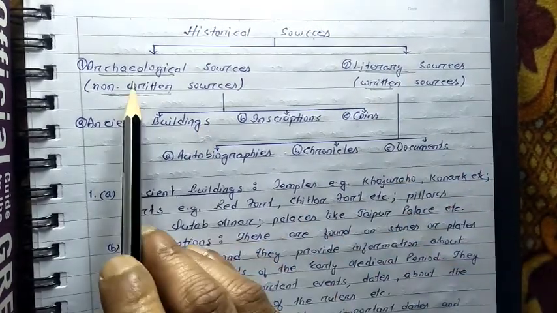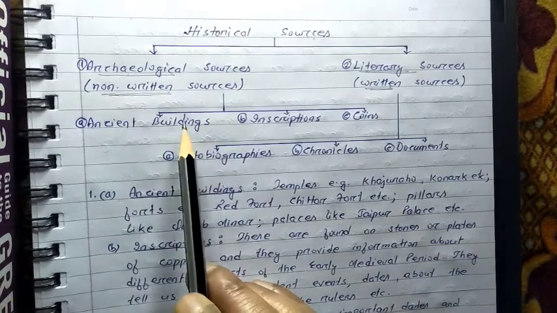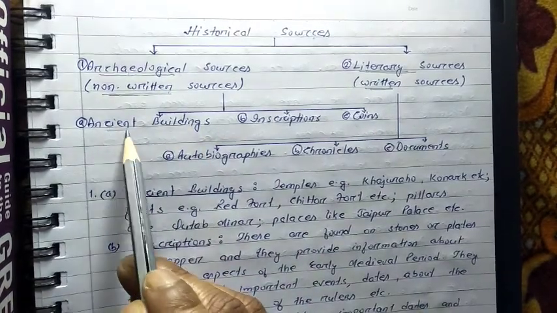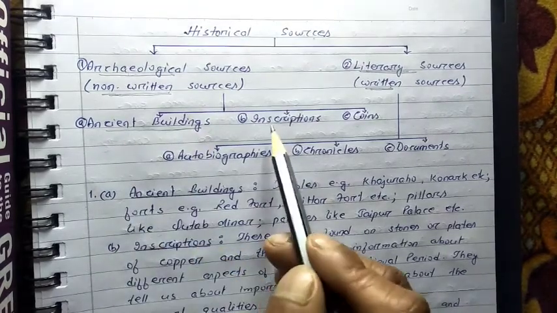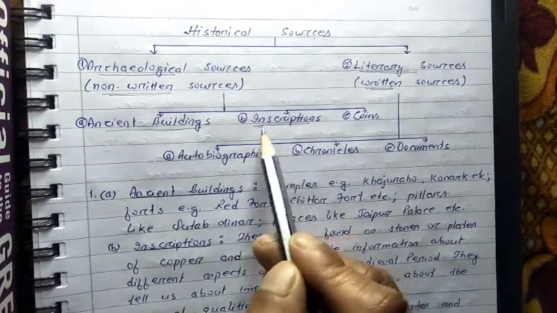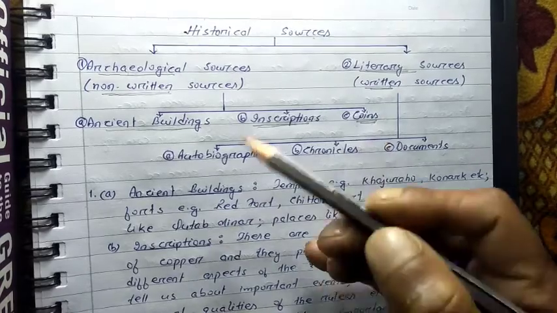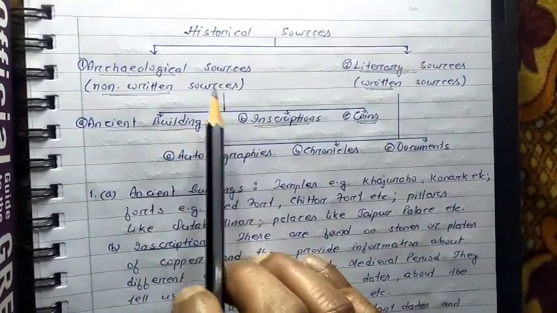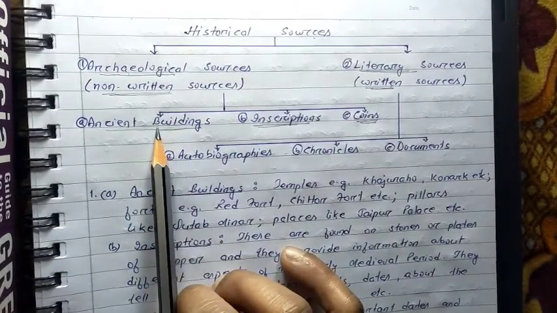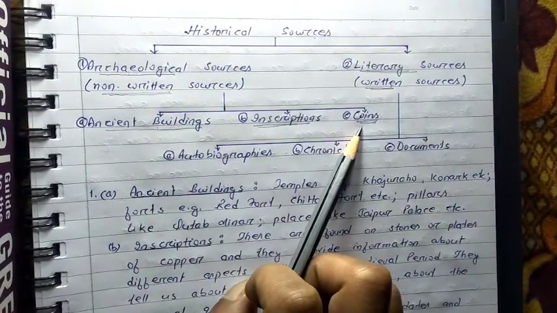You can see here, archaeological sources can be classified into three types. Ancient buildings, the buildings which were constructed during different times by the different rulers. Then inscriptions, and the third one is coins. One by one I'm going to explain later on. This is the main classification of archaeological sources: ancient buildings, inscriptions and coins.